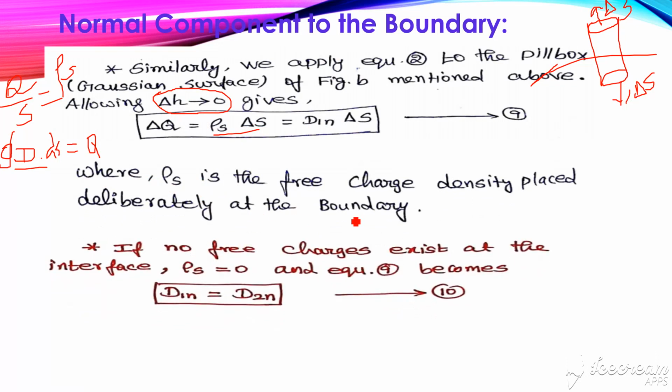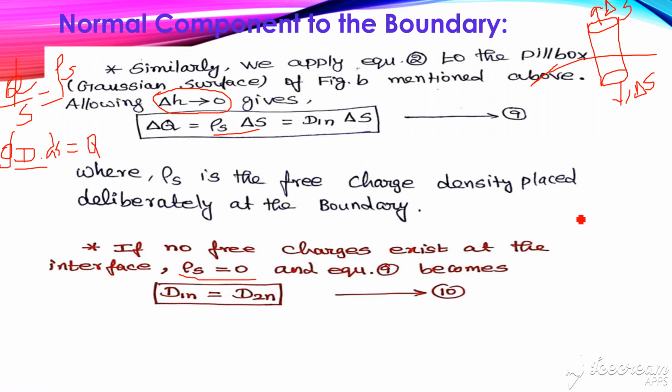If no free charge exists at the boundary of the interface, then rho S is equal to 0, because Q is 0. So with rho S equal to 0, we consider D1n is equal to D2n.